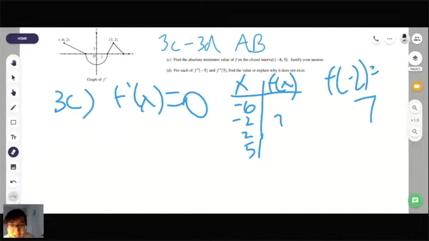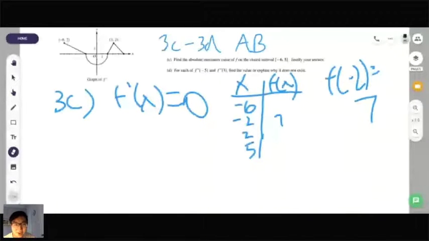And then from there on out, what else could we do? Oh, and part A and part B just make you calculate f of -6 and f of 5. So can anyone tell me what f of -6 and f of 5 are, or how would we try and solve that? So we would integrate from -2 to x, okay?